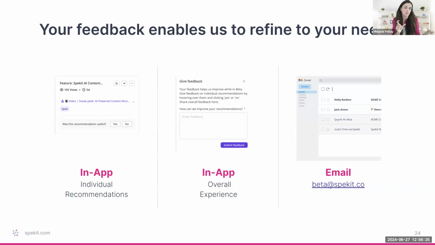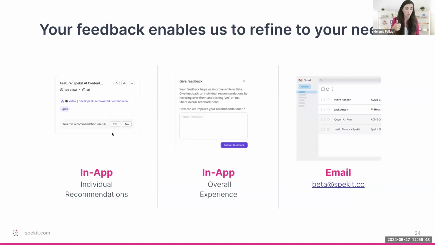And it's because it doesn't work as an exact text match, right? It's not an advanced search. It's basically analyzing the full email and taking away what it interprets to be the most important content. And so you might not see exactly the results that you're looking for. We want to hear that because that'll help us continue to improve the AI in the background and our configurations for that. So please encourage your teams to give feedback on the recommendations.